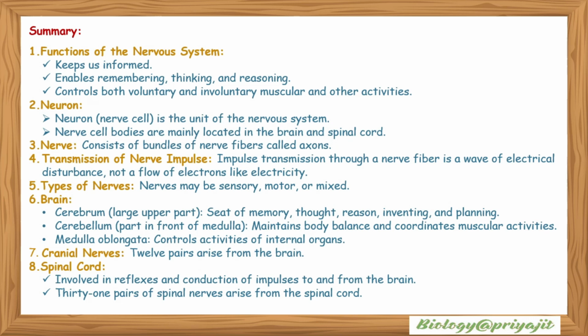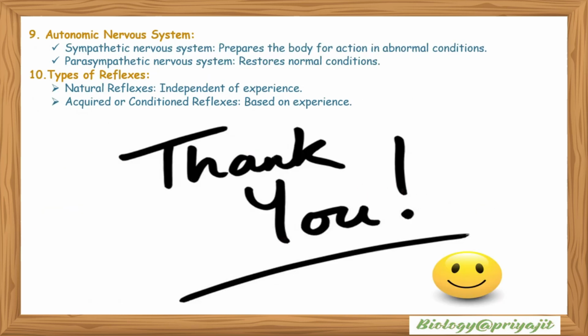So this is the summary of the chapter: functions of the nervous system, neuron, nerve, transmission of the nerve impulse, types of nerves, which can be sensory, motor or mixed, brain, cranial nerves, spinal cord, autonomic nervous system, types of reflexes. So to sum up, the nervous system helps your body stay coordinated and alert by receiving information, processing it in the brain and sending quick responses through nerves. The brain, spinal cord and nerves work together like a fast communication network to help you think, feel, move and stay safe. A healthy nervous system is essential for an active and balanced life.